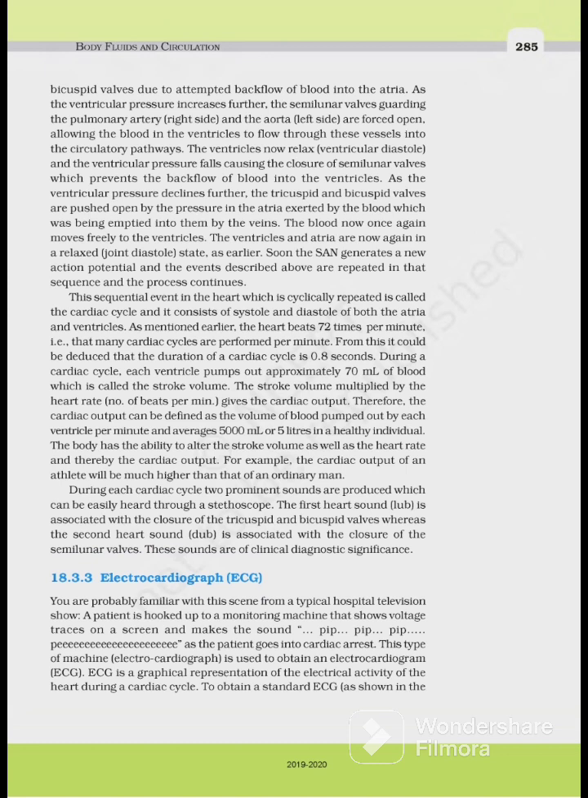Soon the SAN generates a new action potential and the events described above are repeated in that sequence and the process continues. This sequential event in the heart, which is cyclically repeated, is called the cardiac cycle and consists of systole and diastole of both the atria and the ventricle. As mentioned earlier, the heart beats 72 times per minute. That is, that many cardiac cycles are performed per minute. From this, it could be deduced that the